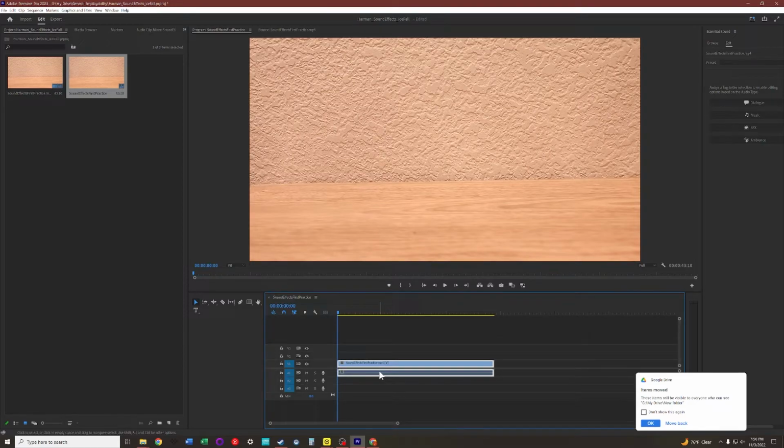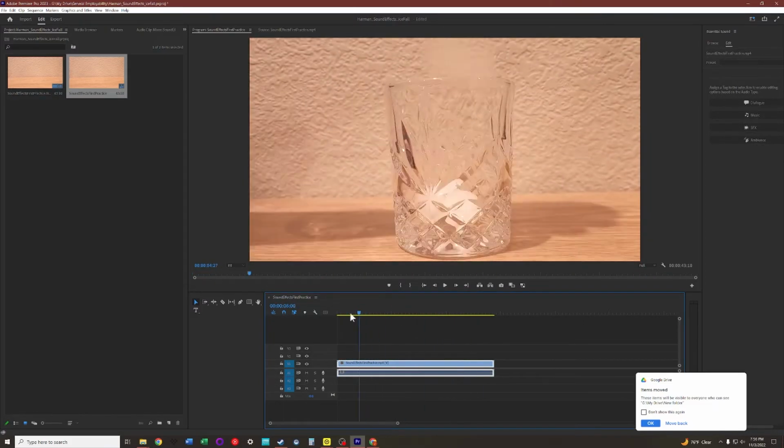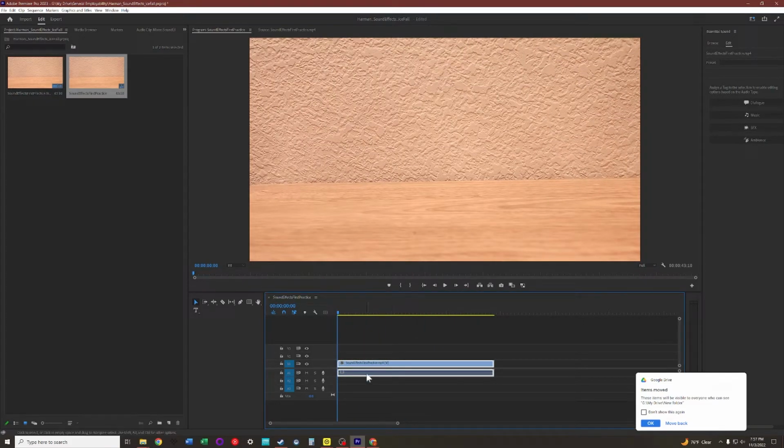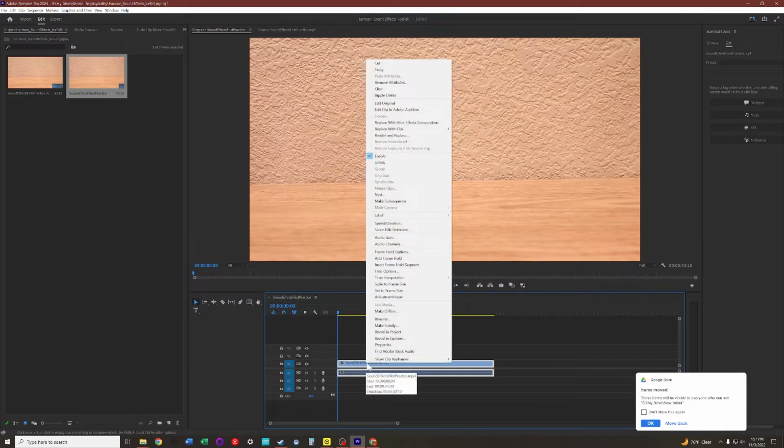Now, for those of you who recorded your sound effects on your phone and you are trying to take the audio out of that file, you want to only use the audio and not the video, then you're going to do the opposite of what we're about to do, and I'll explain that. So for this file that we've loaded in here, we're going to right-click anywhere on either of these two. You're going to get a menu that comes up. Ignore most of these options. We're just going to go straight to Unlink.